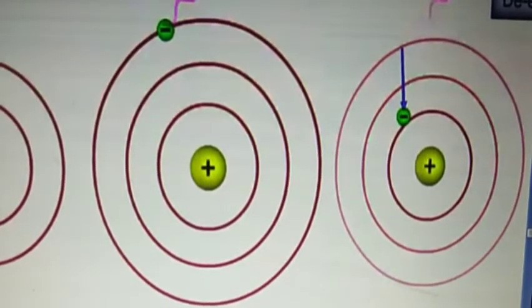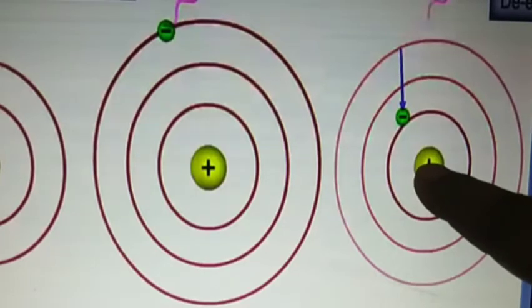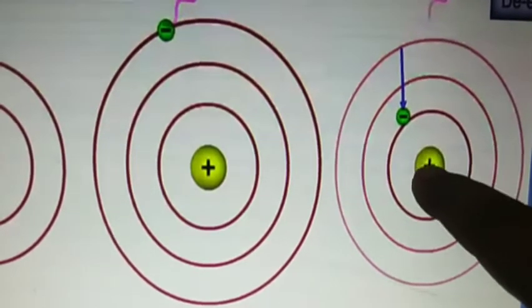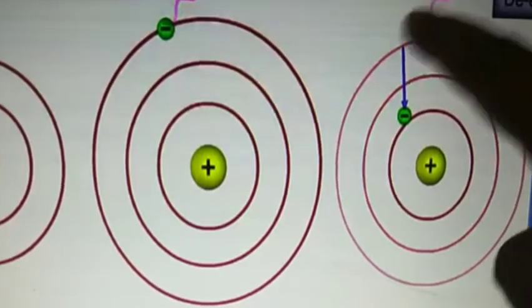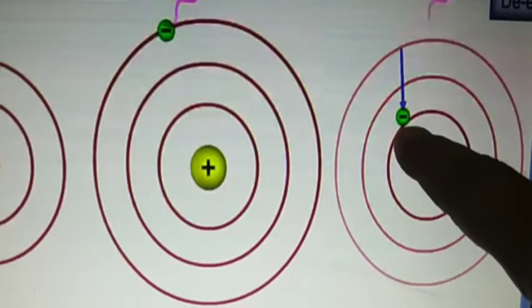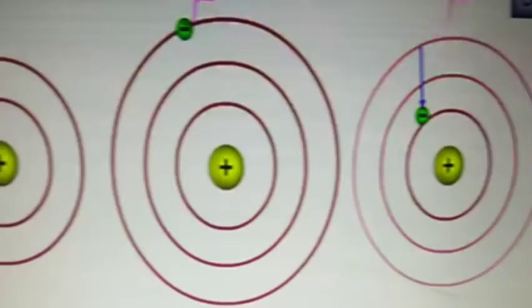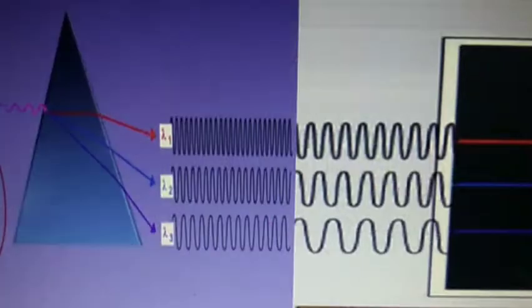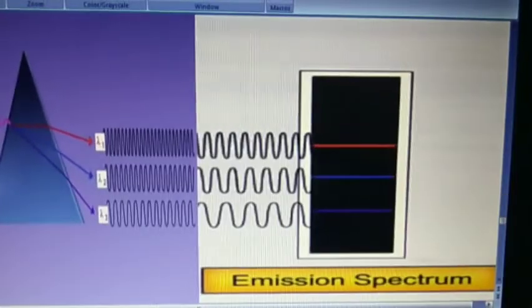And that excited state is an unstable state with higher energy. For returning to their normal, that is, more stable energy state, atoms and molecules will emit radiation. That is the radiation emitted by that electron to come back to its ground state. Now, that is our emission spectrum.